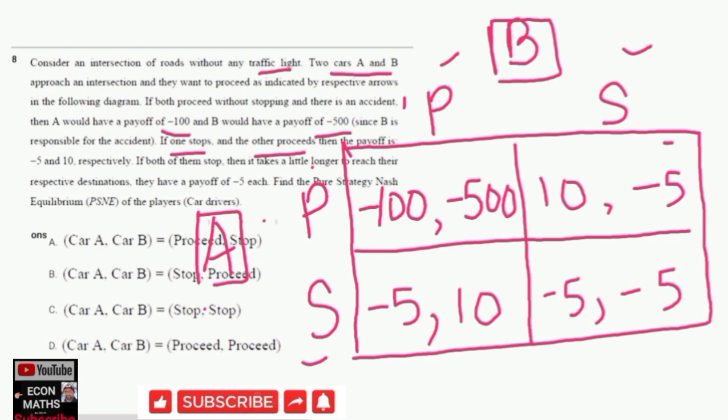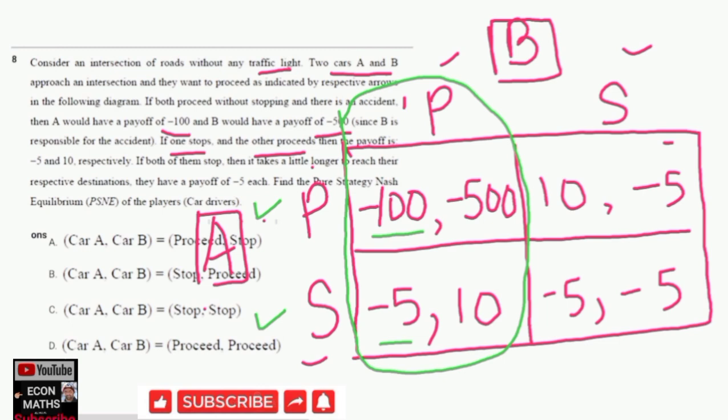Now we will see this very column first. This column says, if car B chooses to proceed, car A has two options, either to proceed or stop. If it proceeds, it has the expected payoff of -100, and if it stops, its expected payoff is -5.